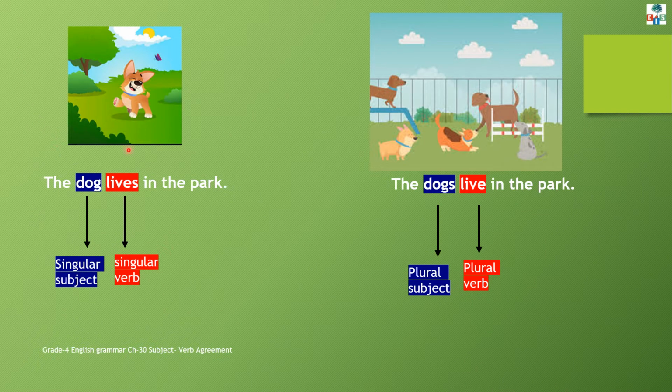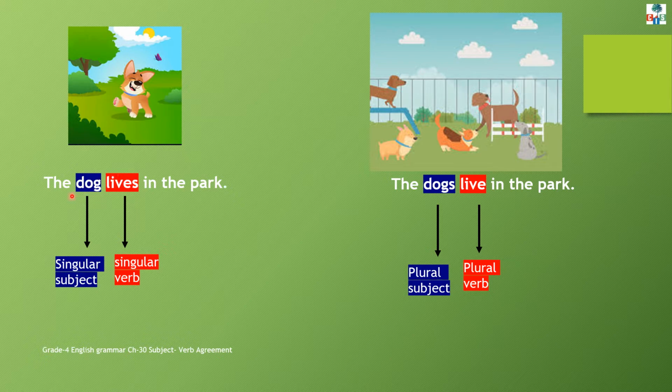Children, every sentence has a subject and a verb, and the subject and the verb must agree in number. If the subject in a sentence is singular, the verb should also be singular.